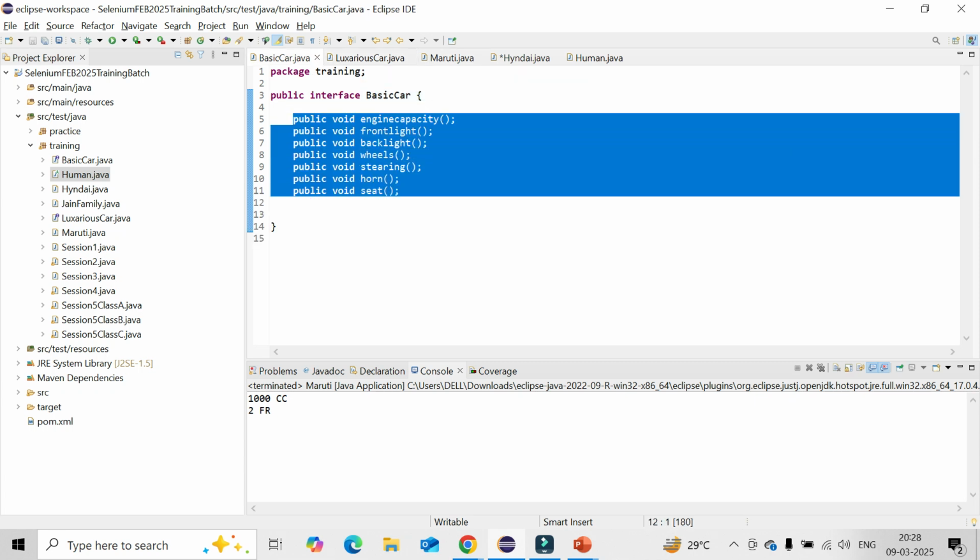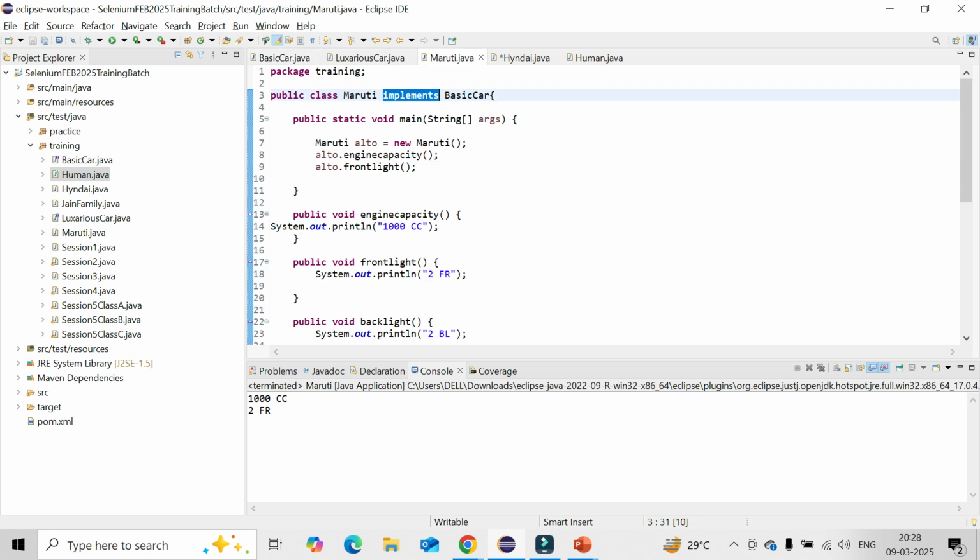Okay, and interface to interface you can have n number of interfaces with the help of the extends keyword, and interface to class you can do it by implementing all the methods with the help of the implements keyword. After that you can use it.